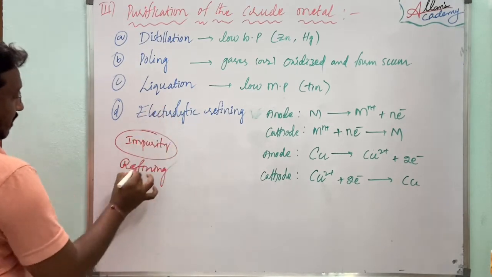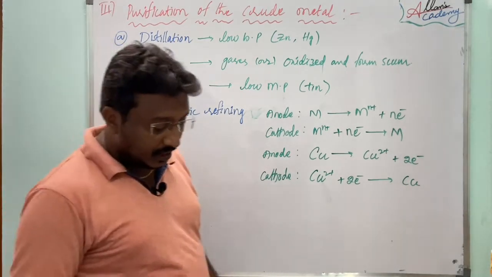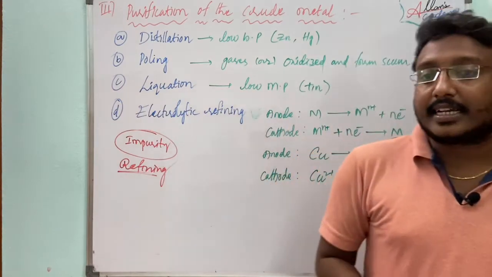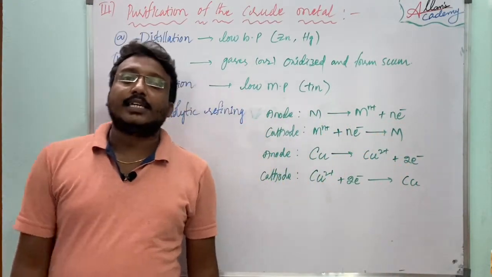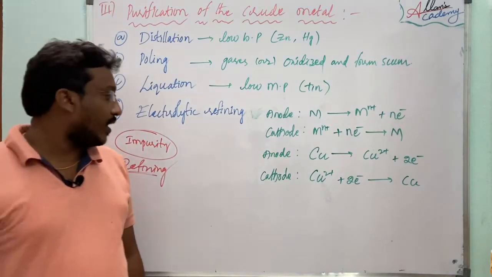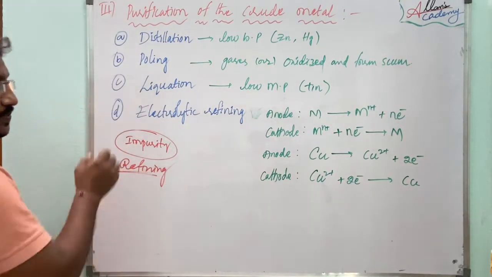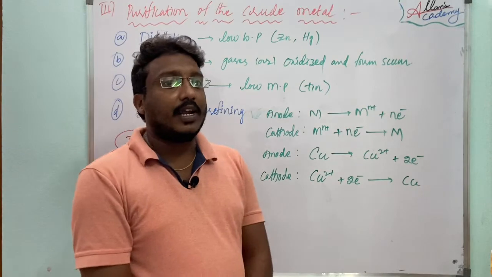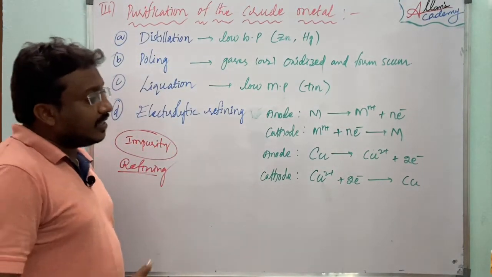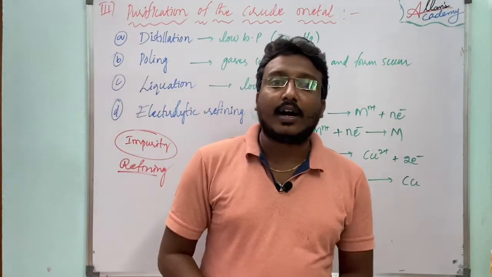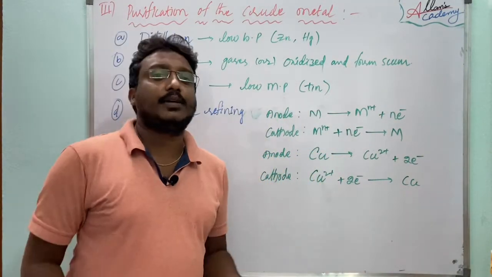Refining, the process of collecting the pure metal from its impurities, from its impure form, is called refining. Okay, the refining is done by a few different methods.